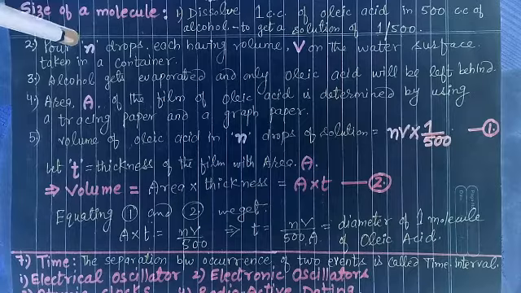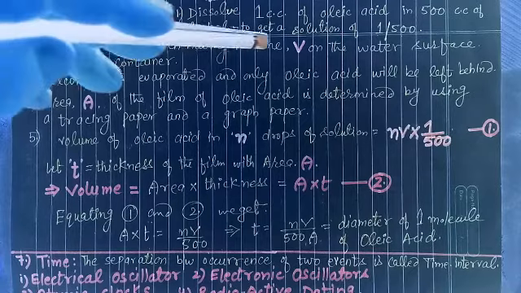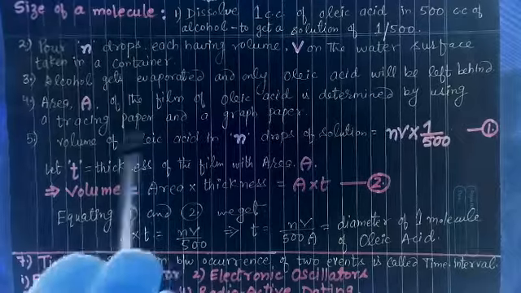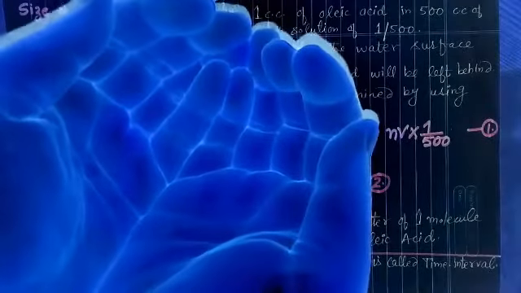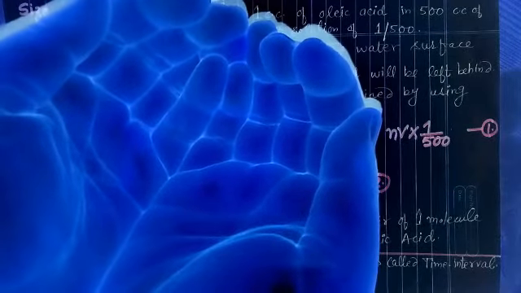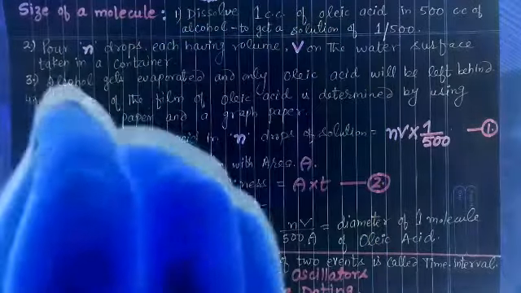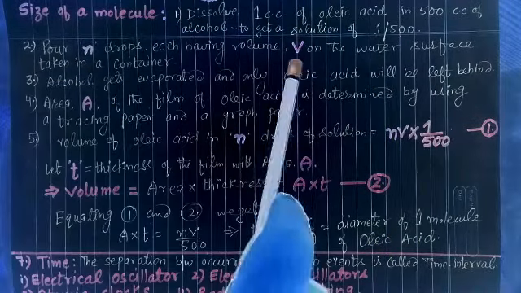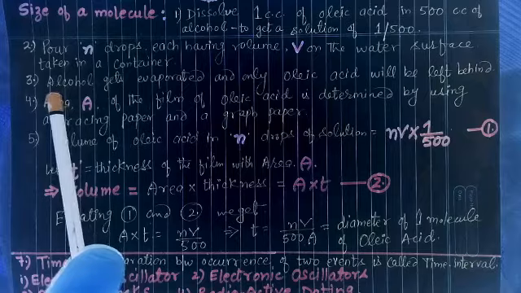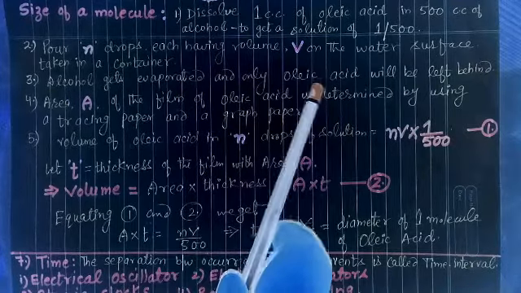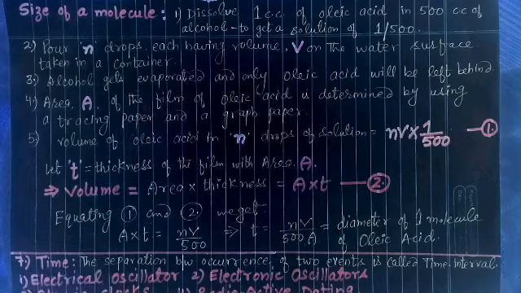Pour n drops, each having volume V, on the water surface taken in a container. We have taken a container, filled it with water, and on this water surface we have dropped n drops, each of volume V. After some time alcohol gets evaporated and only oleic acid will be left behind.